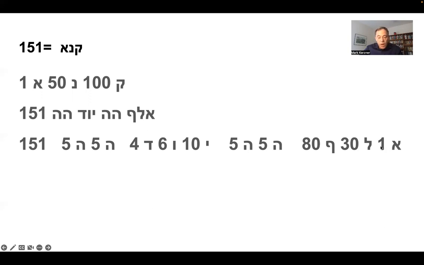It is 1 for Aleph and 30 for Lamed and 80 for Pei, and that is 111. And then it is Hey, Hey, that's 5, 5. So by now we have 121. And then Yud Vav Dalet, that's 20. So we have 141. And finally, with Hey Hey, we have 10 more, so 151. That's one way how Kana is connected to the name of God.